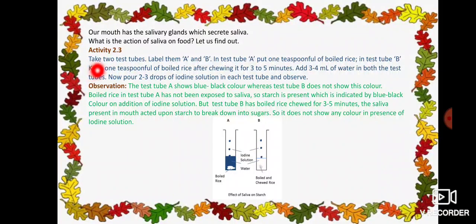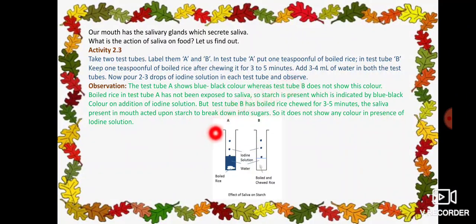You have to take 2 test tubes, label them A and B. In test tube A, put 1 teaspoonful of boiled rice. In test tube B, keep 1 teaspoonful of boiled rice. After chewing it for 3 to 5 minutes, then add 3 to 4 ml of water in both the test tubes. Now pour 2 to 3 drops of iodine solution in each test tube and observe.